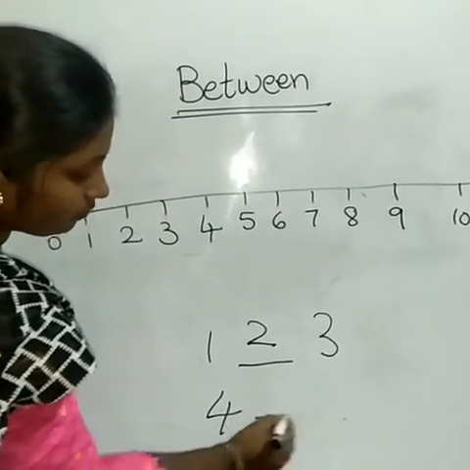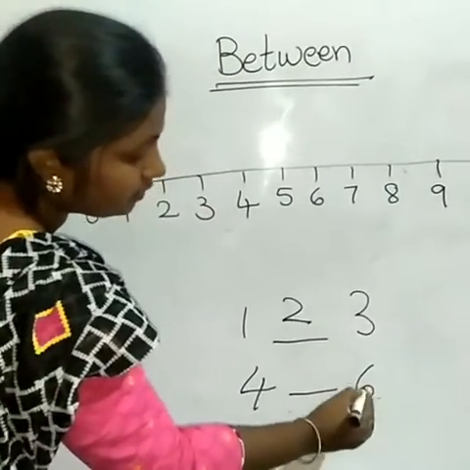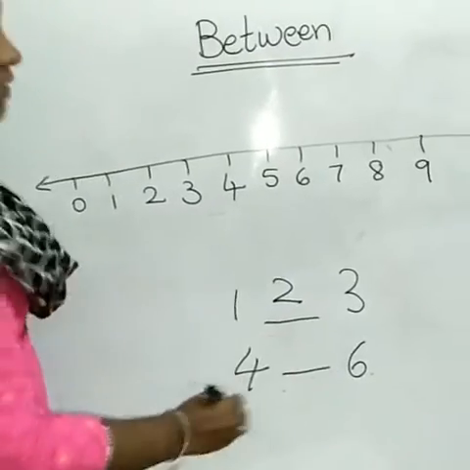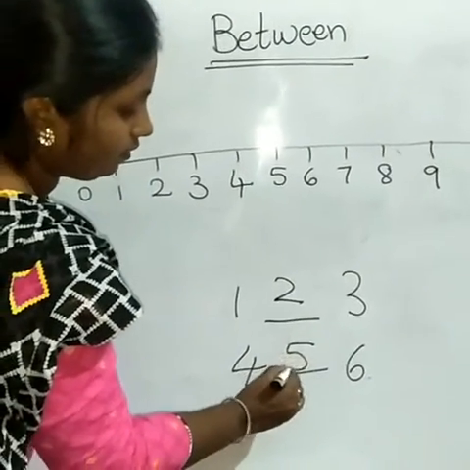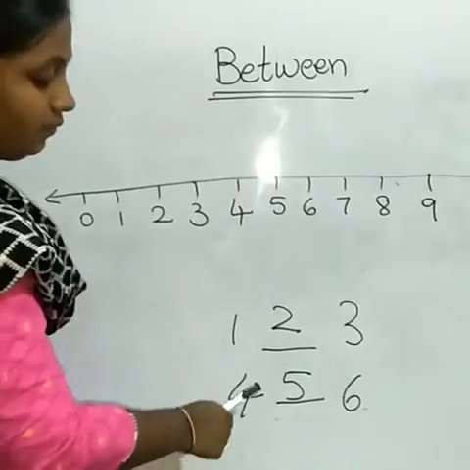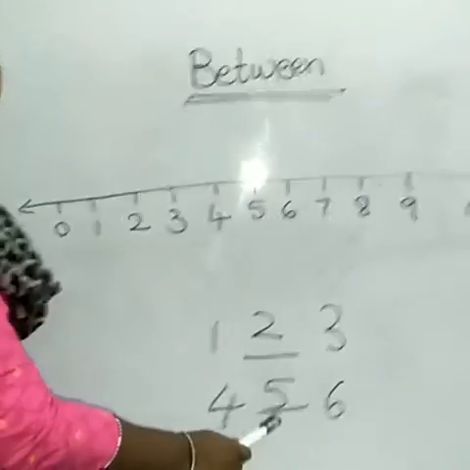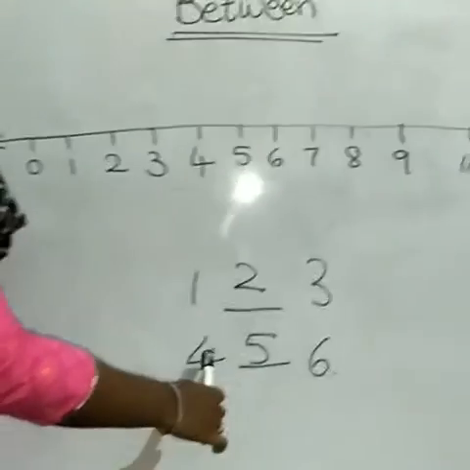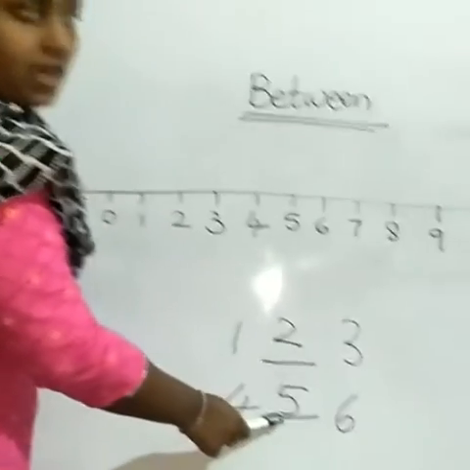Same way, 4 dash 6. What will come between 4 and 6? 5. After 4, 5 will come, right? 4, 5, 6. So 5 is the between number. 5 comes between 4 and 6.